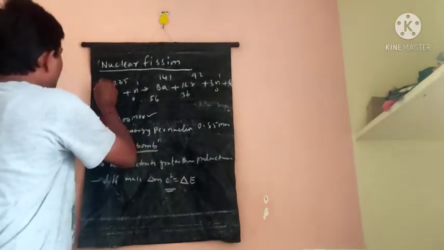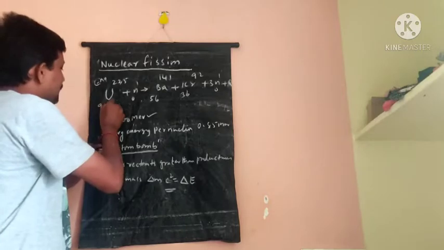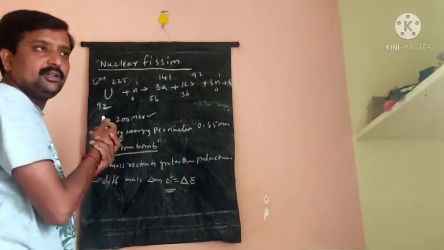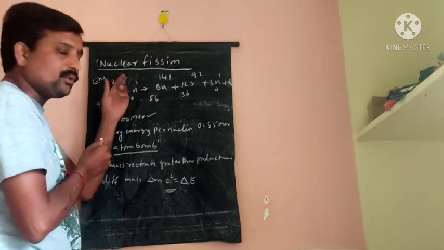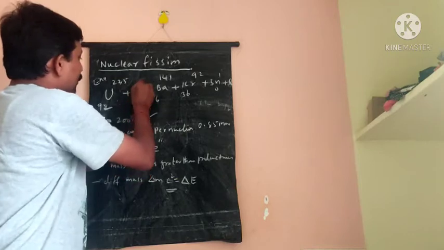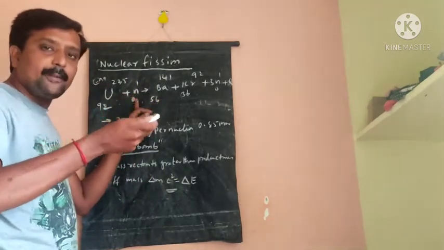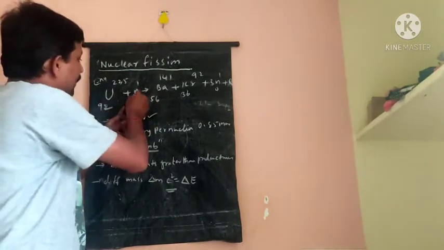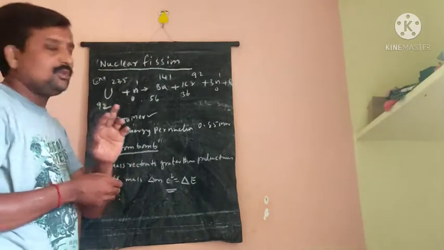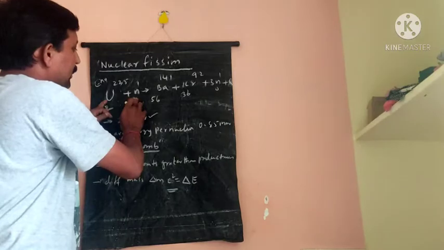So let us take one example. Uranium-235, this is an unstable nucleus. It has a large number of nucleons, protons and neutrons. So the uranium is bombarded with a slow-moving neutron, that is called a thermal neutron. The fast-moving neutrons are converted into slow-moving neutrons by using moderators. So, bombarding uranium with a thermal neutron.